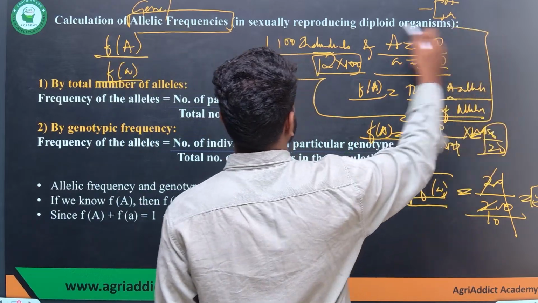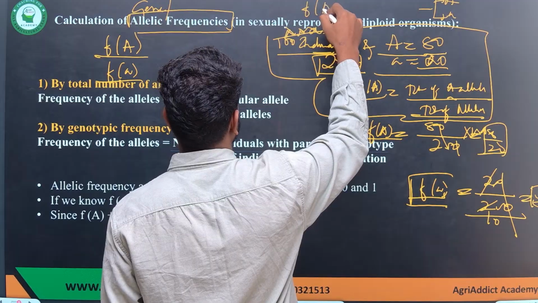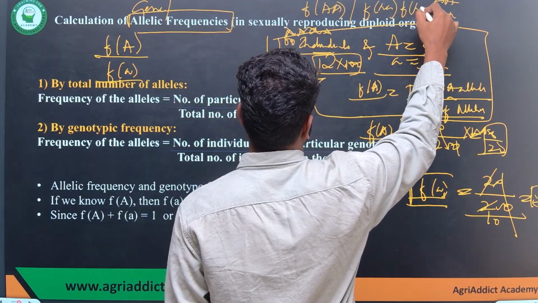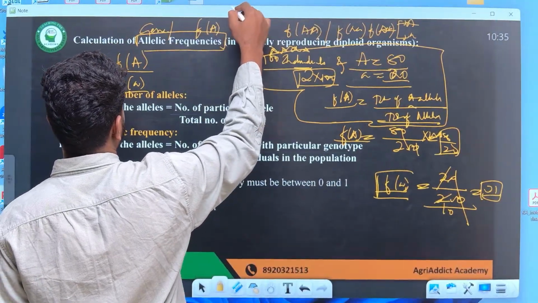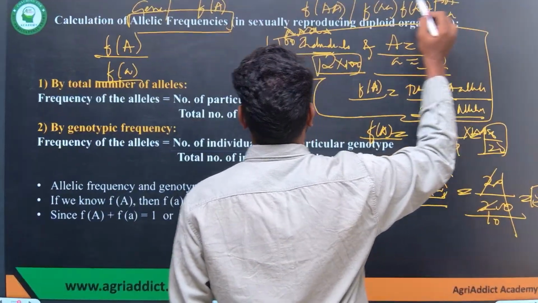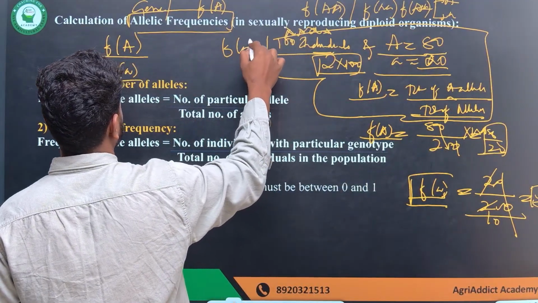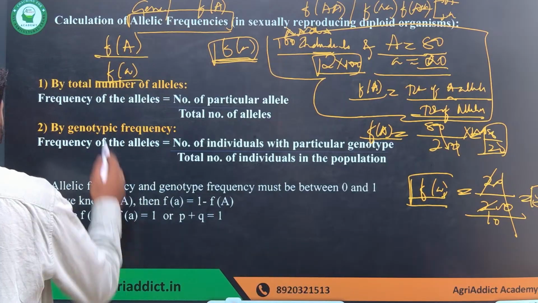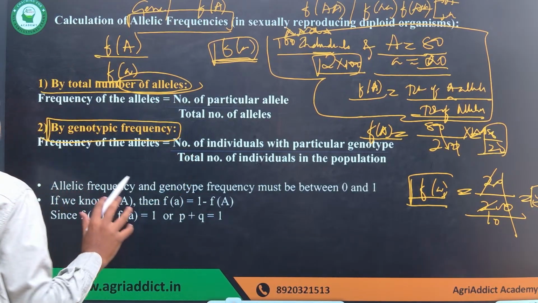This is the prerequisite, and this can come in the exam, where they will ask you to calculate the genotypic frequency of capital A, small a, or they can ask you the frequency of alleles, like the frequency of capital A or the frequency of small a. So how to calculate it? I told you this is how you can calculate it, by the number of alleles, or it can be directly calculated by the genotypic frequency.